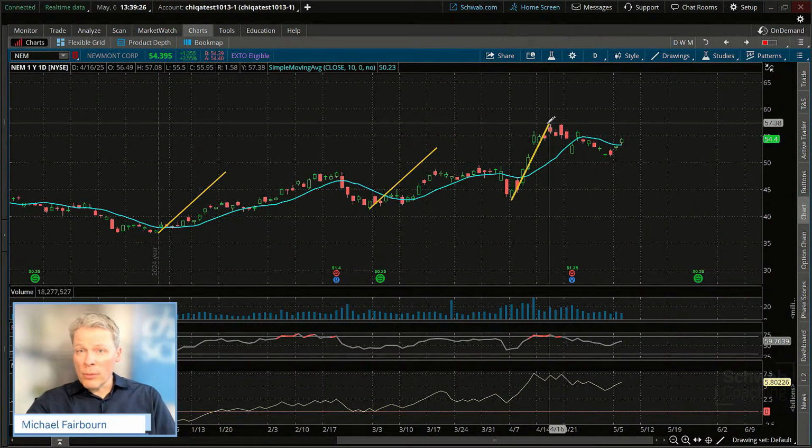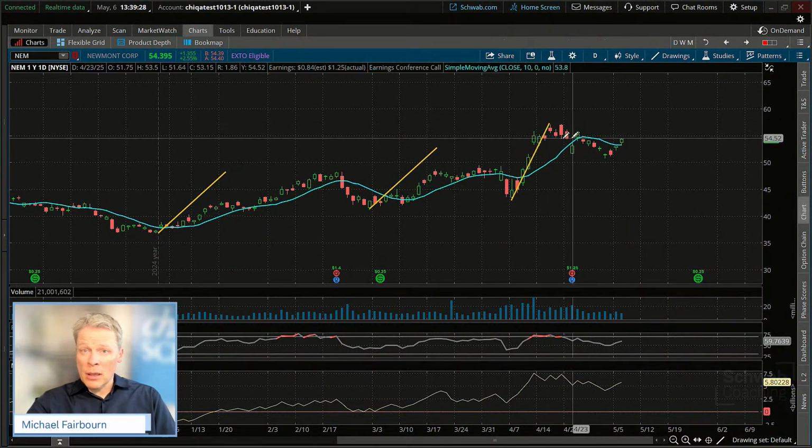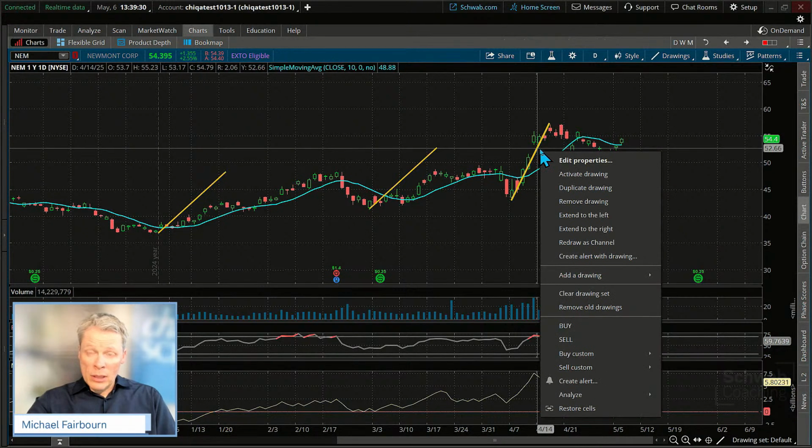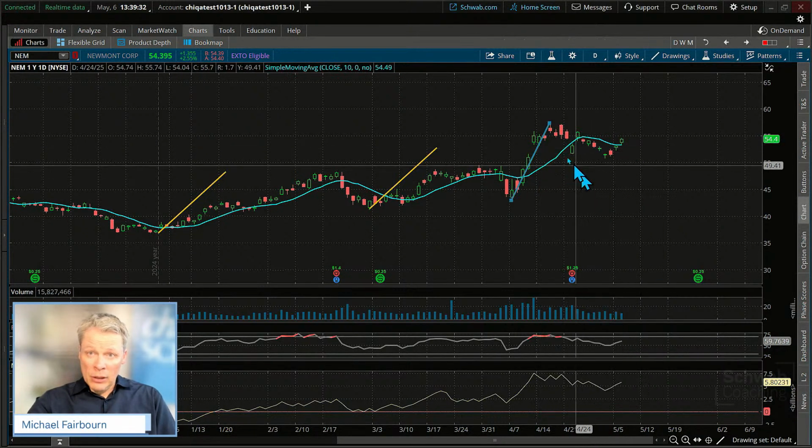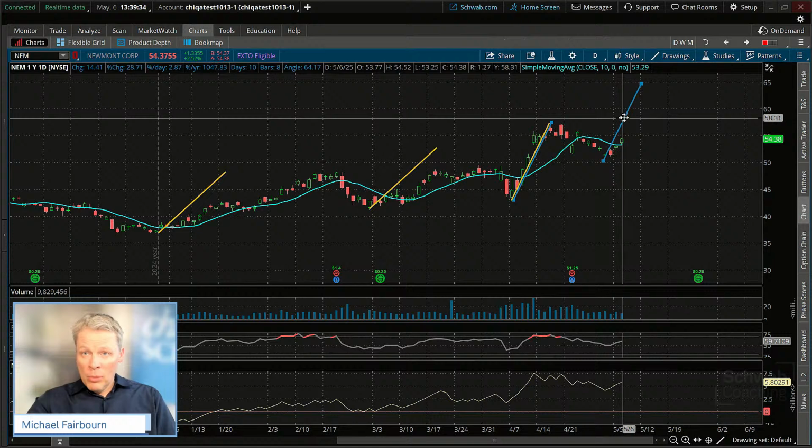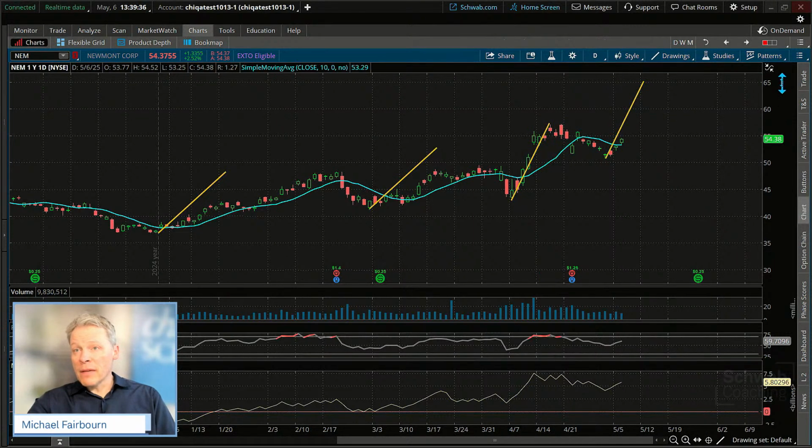We know where the short term target's going to be. It's at the prior highs. But if I click on this, right click, then left click duplicate, I can pull it up off this bottom and show you about 65 if it continues to unfold.